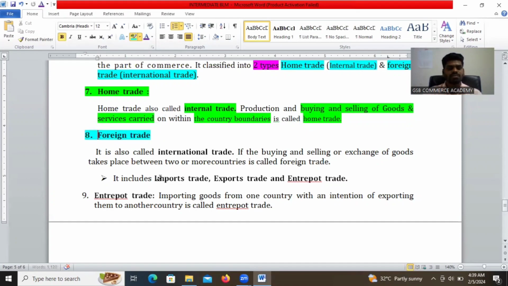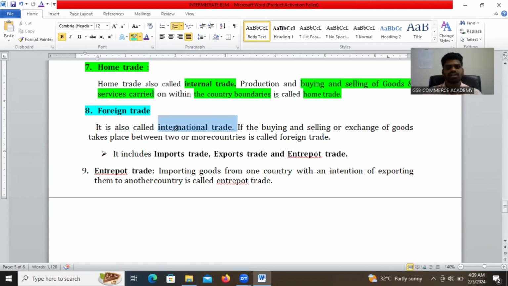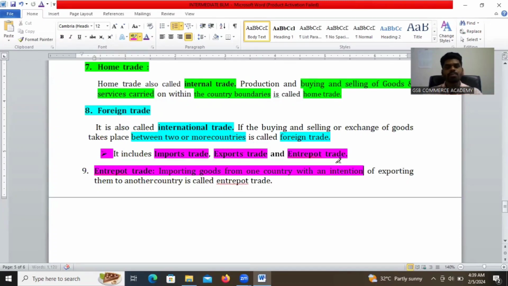And what is foreign trade? This is the second type of trade, foreign trade, also known as international trade. If the buying and selling or exchanging of goods and services takes place between 2 or more countries, it is called foreign trade. For example, manufacturing or buying and selling of goods and services between 2 or more countries is called foreign trade. Foreign trade is mainly classified into 3 types: import trade, export trade, and entrepot trade.